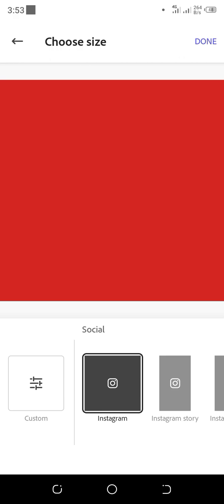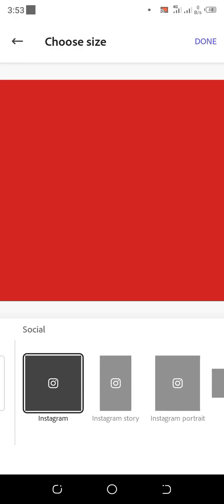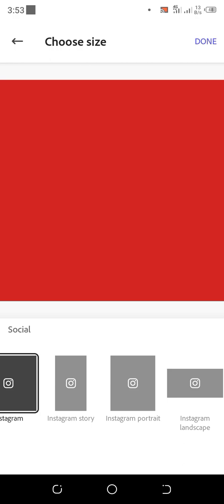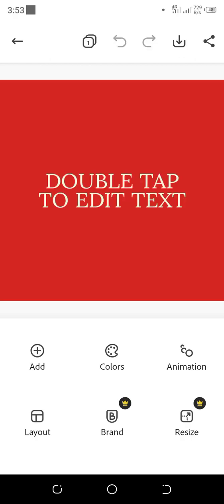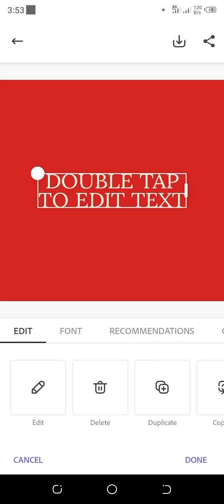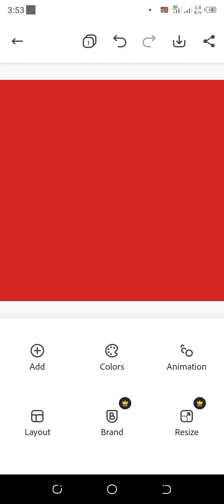You see all social media sizes ranging from Instagram, Instagram Story, Instagram Portrait. So we click on the Instagram. Let's make use of it. So this write-up is default. So how do we remove it? We tap on the write-up, we click on Delete. So if you want to import your image to this app, you click on Add.